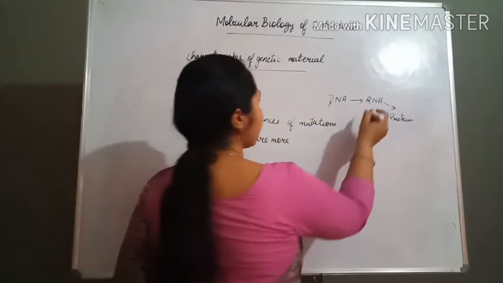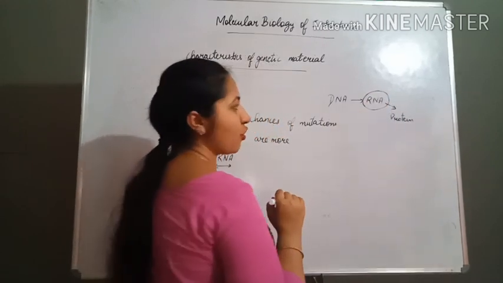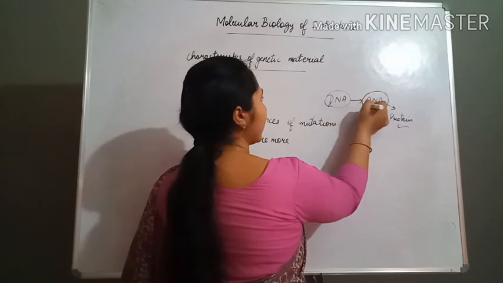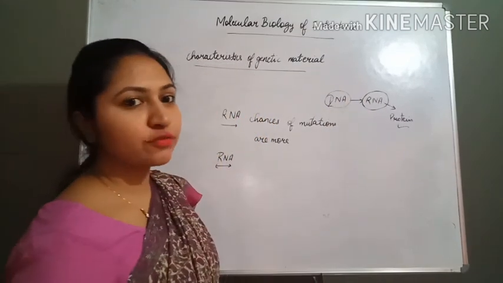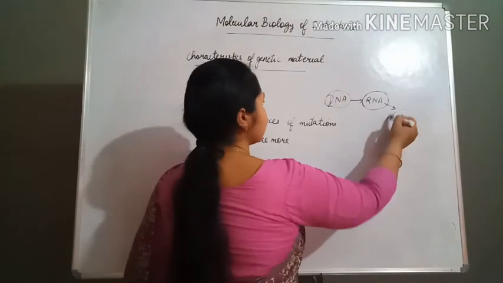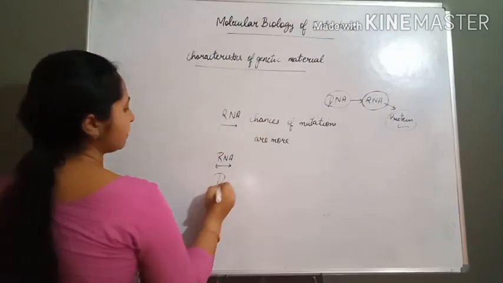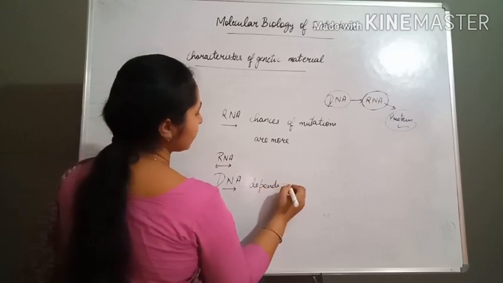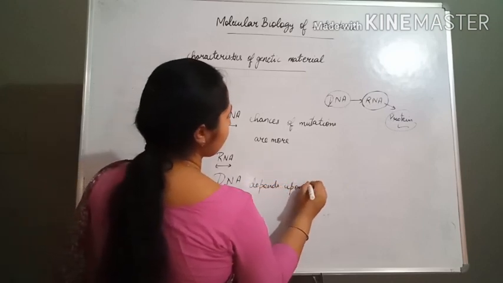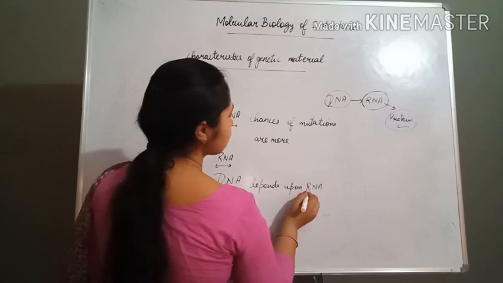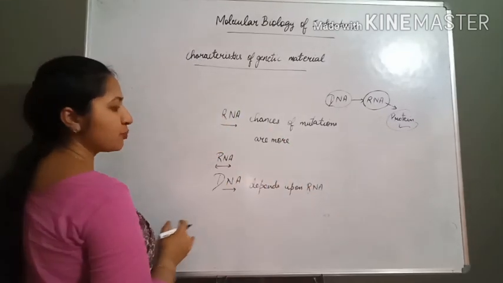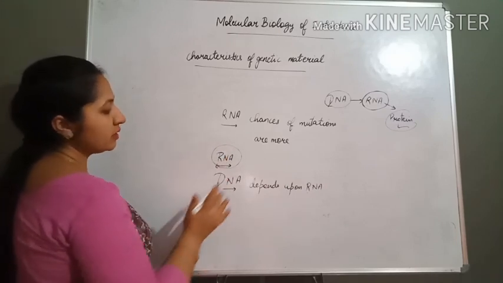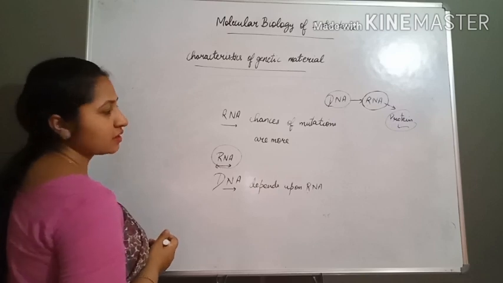It means that the RNA is independent for the formation of the protein, but the DNA depends upon the RNA for the formation of proteins.